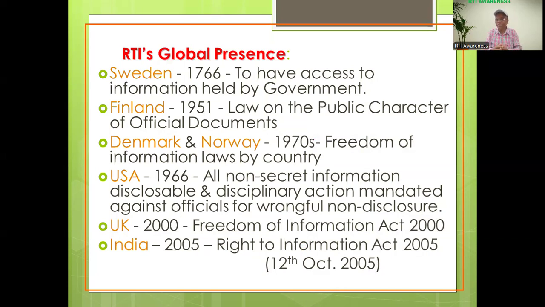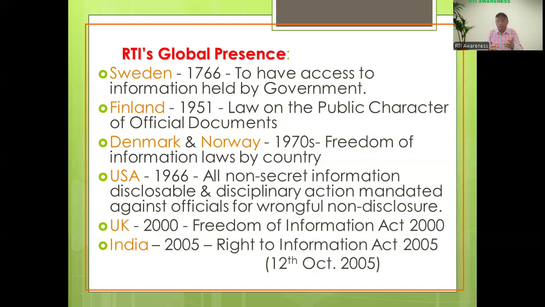That is 1951. Thereafter, Denmark and Norway started this RTA in 1970. That is the freedom of information laws made by the country. This is the name of their RTA in Denmark and Norway. Then the United States of America started this RTA in 1966. The name was that all non-secret information is disclosable, with disciplinary action mandated against officials for wrongful non-disclosure. This is the name of the RTA in USA, right?